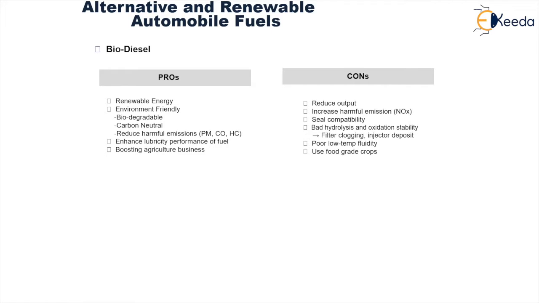The disadvantages or cons, in other words, are that the output from the engine is reduced, harmful emission of nitrous oxide is increased, compatibility with sealing gaskets is a concern, hydrolysis is bad, and oxidation stability is also not good. Because of this, clogging of filter and injector takes place. Also, fluidity of this biodiesel at low temperature is a cause of concern. Furthermore, food grade crops are utilized, which might result in an imbalance in the food supply chain.